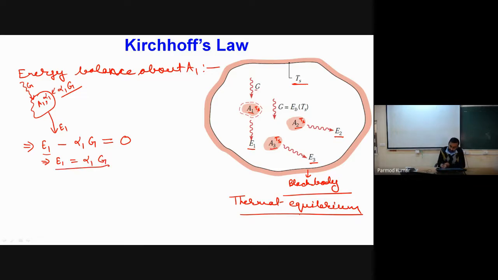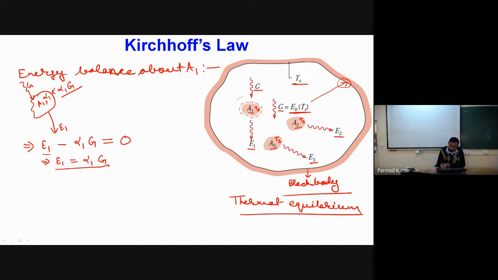Now G is something which is coming from the black body. Okay, so we know that all the radiations which are coming from the black body will actually fall on this surface at uniform intensity. So, considering the diffuse nature of the black body irradiation, I can say that this G will be equal to the radiation emitted by the black body, because for the case of a black body, whatever radiations these surfaces are emitting will completely be absorbed by the black body, and there will not be any reflection.